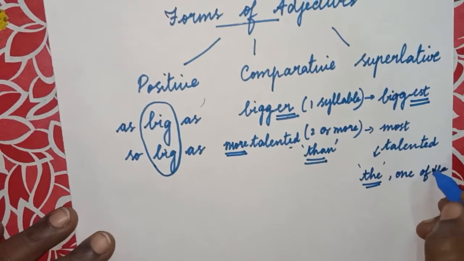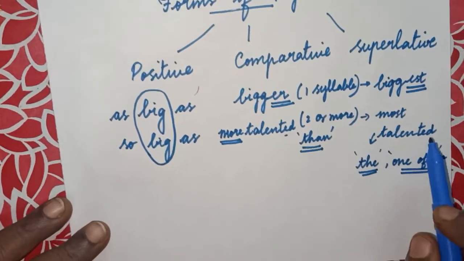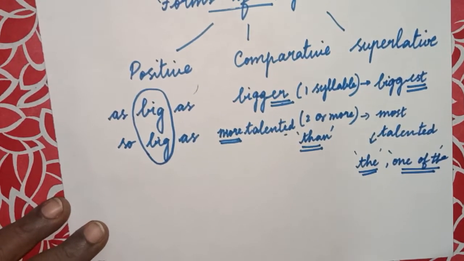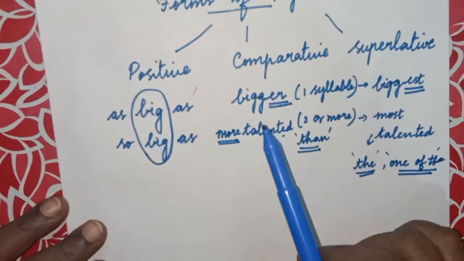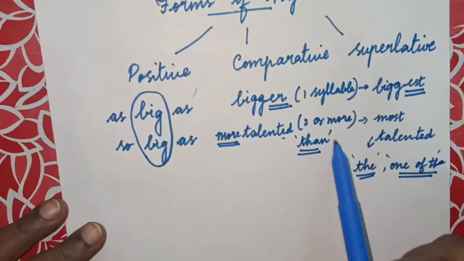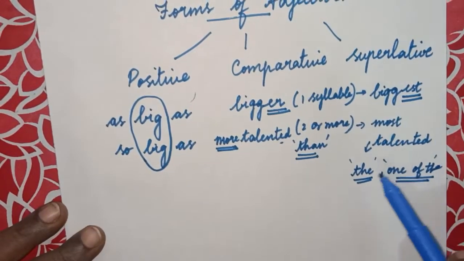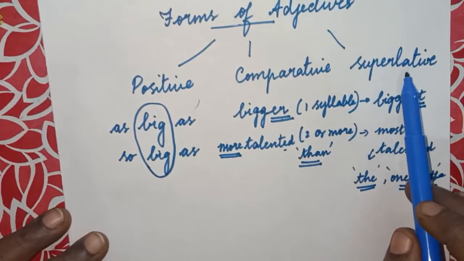So these are the clue words we have for the superlative degree. So understand this: as and so as are the clue words for positive degree, more and than are the clue words for comparative degree, the and one of the are the clue words for superlative degree.